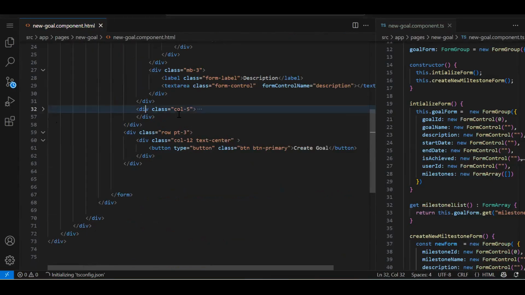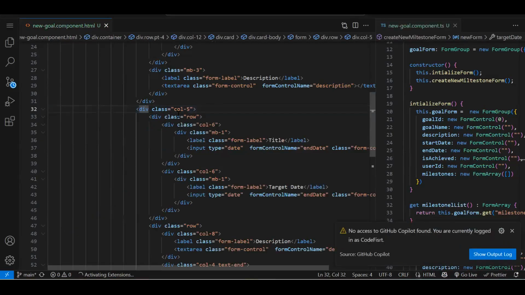This is that parent div where we are going to have our dynamic form. So over here on col 5, I'm going to add form array name, and here is equal to, we have to specify our form array name, that is milestone.